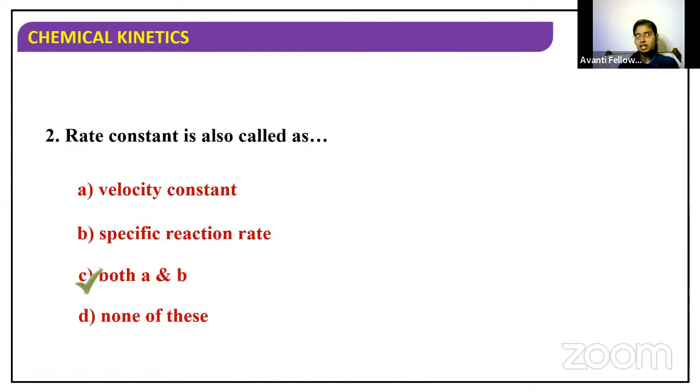In yesterday's class, I discussed this rate constant in one of the slides. In that I mentioned that rate constant is also called velocity constant, because rate is called speed and rate is also called velocity, no? So it is also called velocity constant and it is also called specific reaction rate. So both A and B are the correct answer. Clear? Clear students?